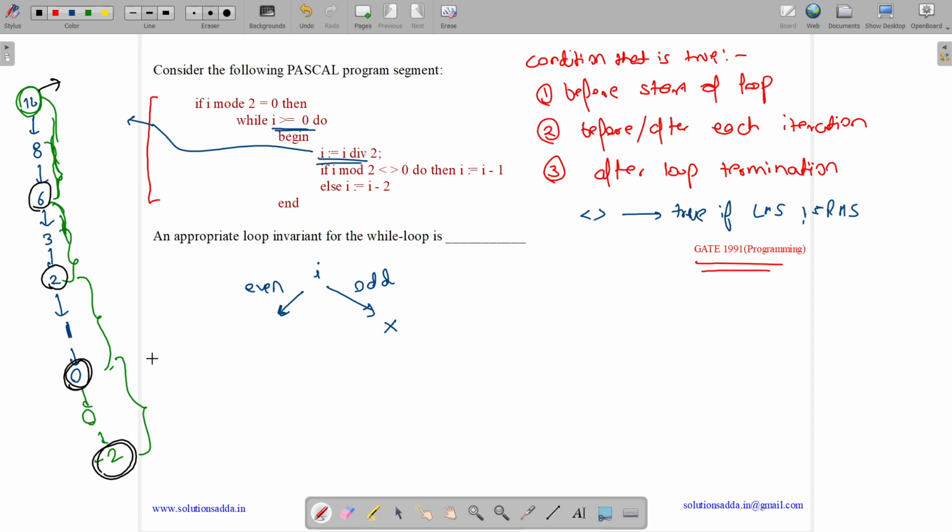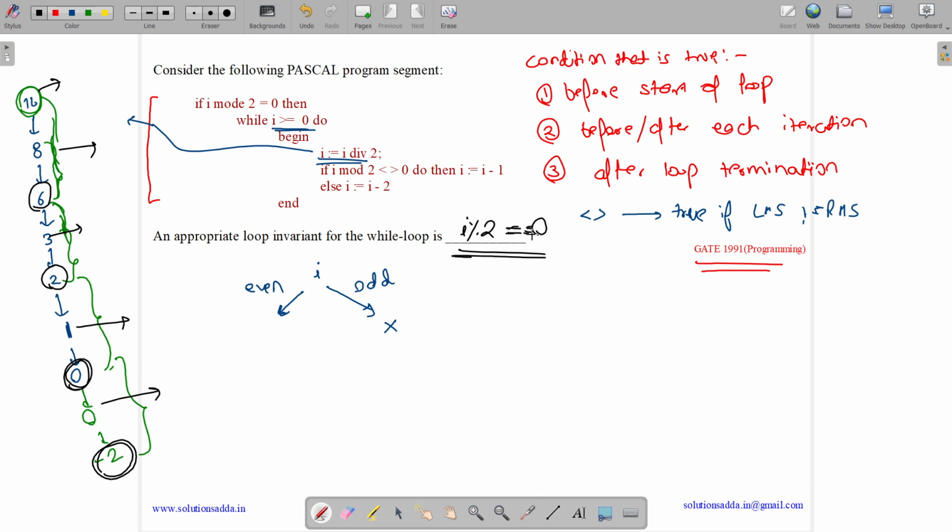If you analyze carefully, in the middle we may have an odd number or an even number. But at the end and in the starting, we will always have an even number, which means I mod 2 is always equal to 0. This is the loop invariant.